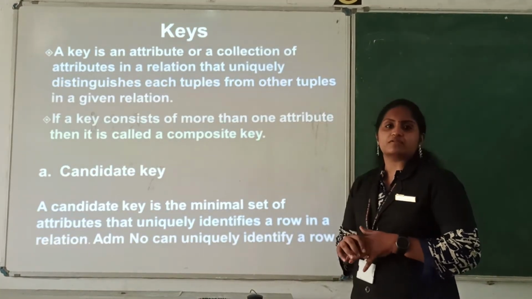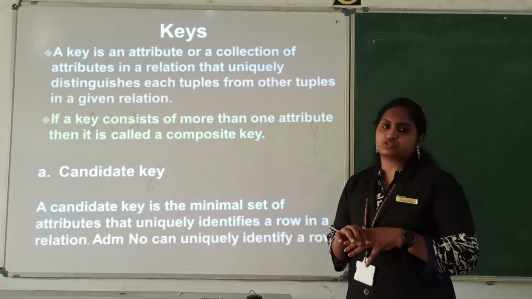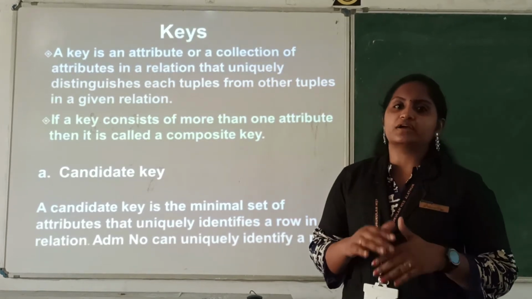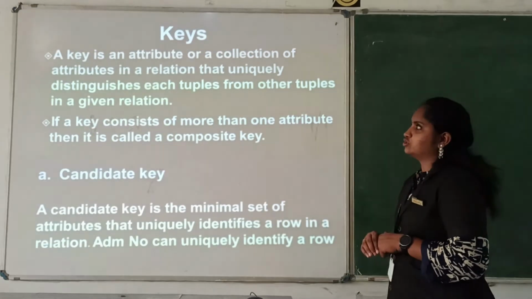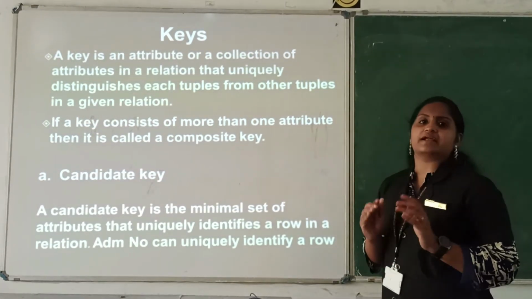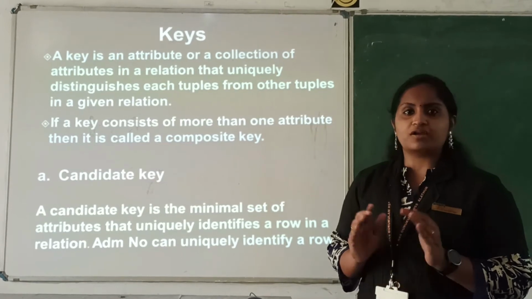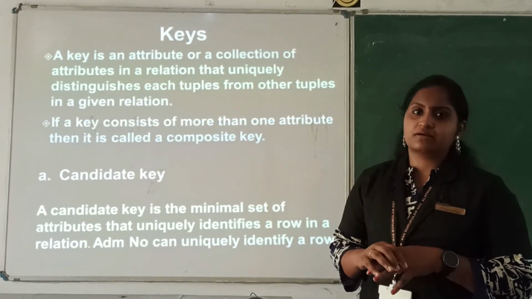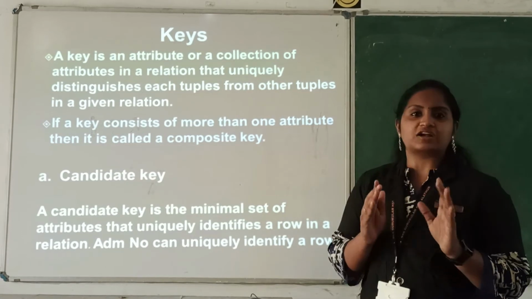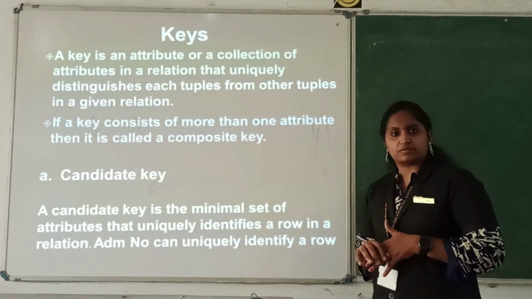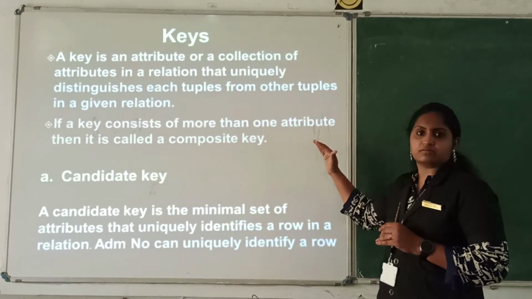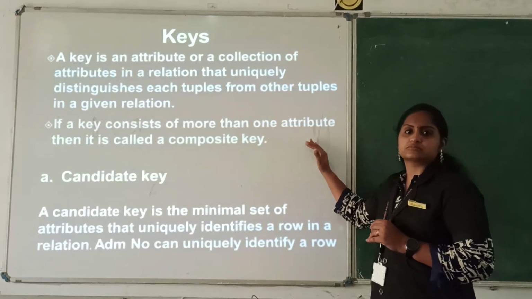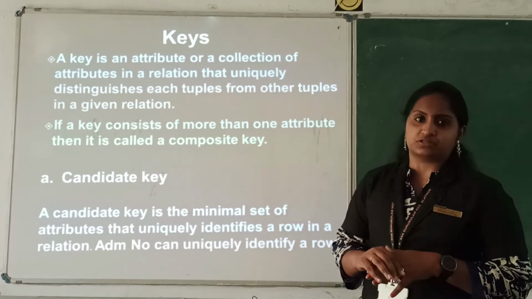And the next one is keys. It is another one which maintains the security and the uniqueness in a database. Okay. So a key is an attribute or a collection of attributes. That means it is related with the columns, or else 1 or 2 columns. Clear? How is it related? If it is admission number, it is unique in a table. Is it? So by that you are controlling your database through those actions. Okay.